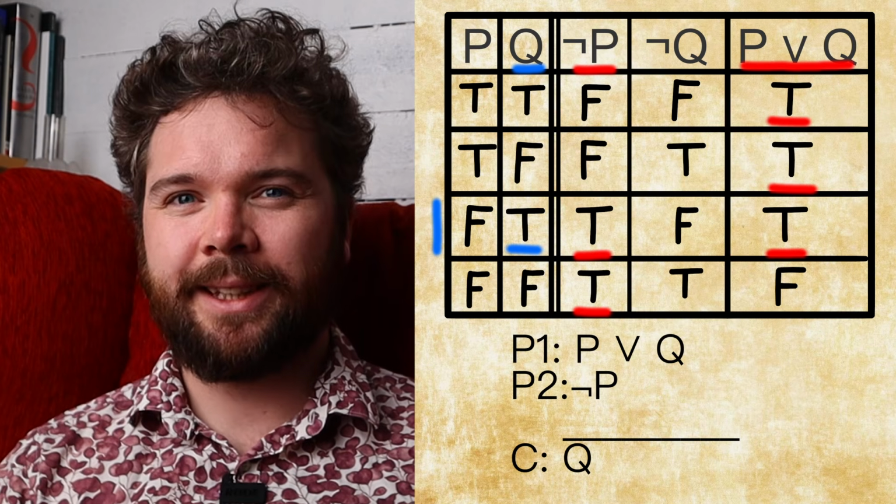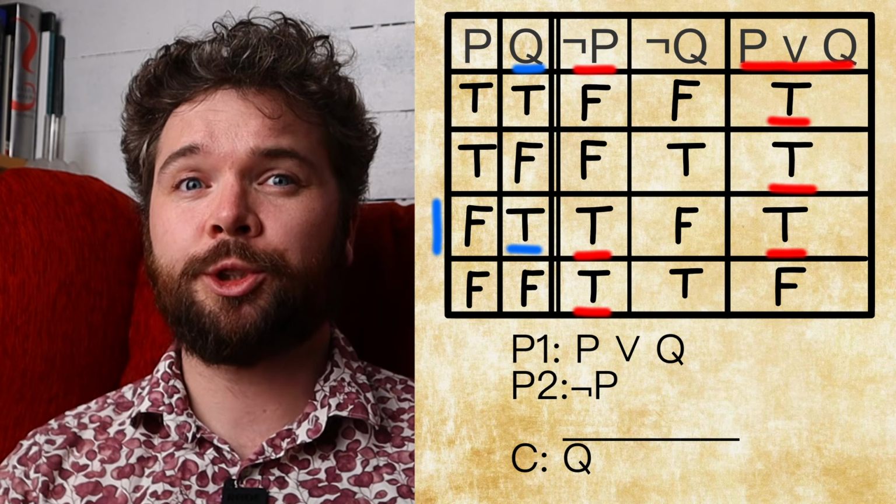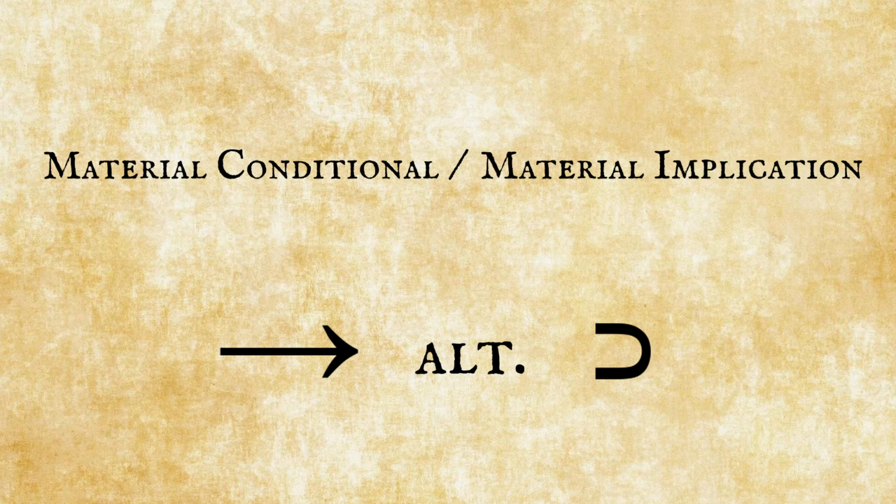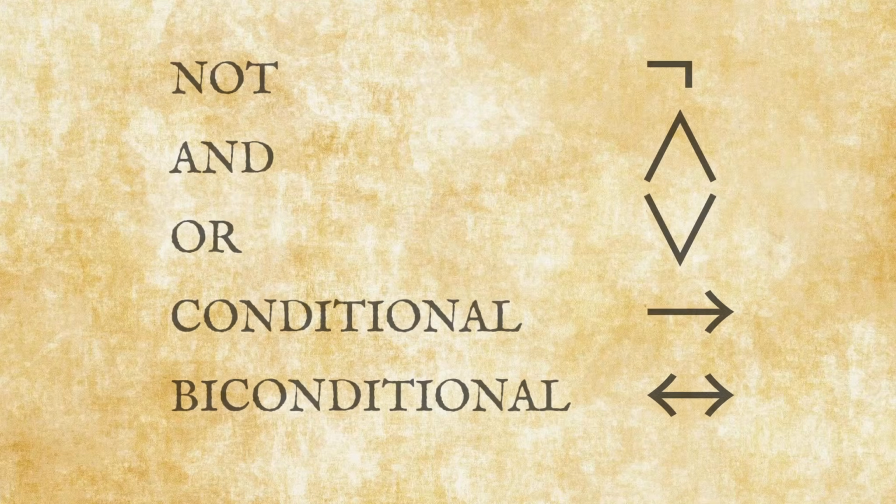Now you know the basics of utilizing truth tables to analyze arguments. The logical implication that we have used a lot in today's episode is actually redundant. In other words, we don't really need it. Logical not, and, or. Conditional, biconditional. These operators are more or less based in how our language works.